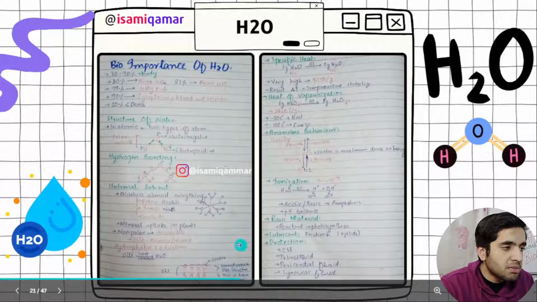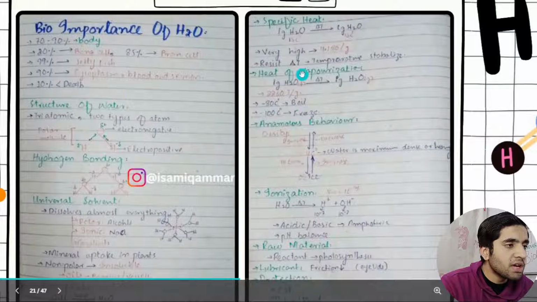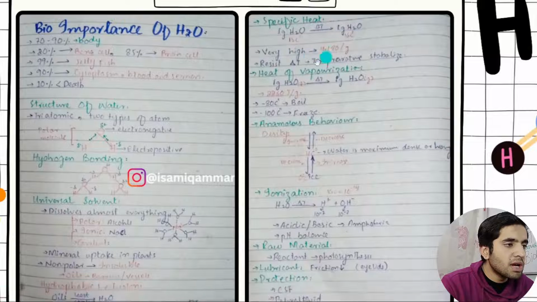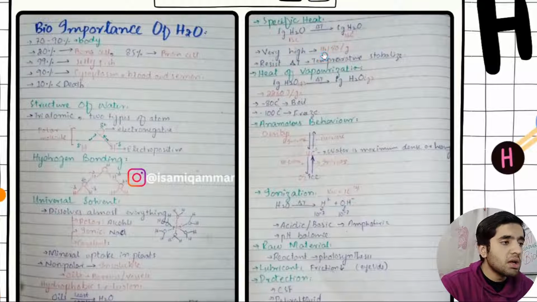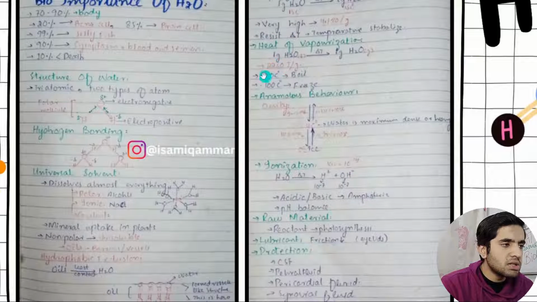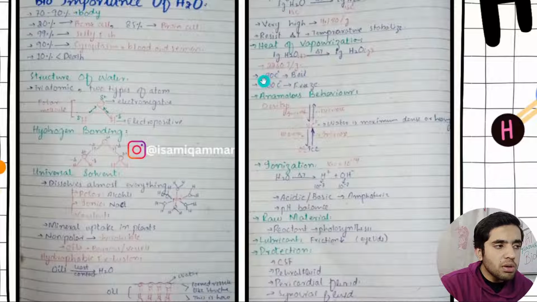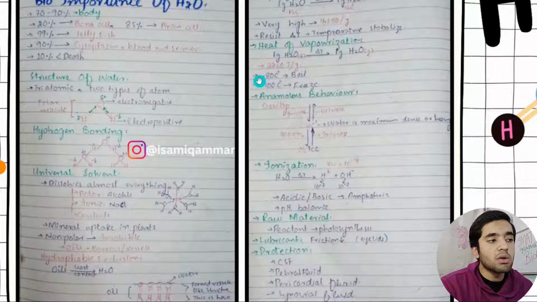Then we have the specific heat of water. Water has a very high specific heat, 4.18 joules, it's not gram actually, joules. It resists temperature change and all that stuff. This is the heat of vaporization, and this is the point: if water did not have hydrogen bonding, water would have boiled at -80 degrees centigrade.